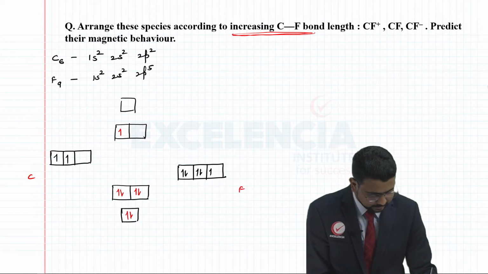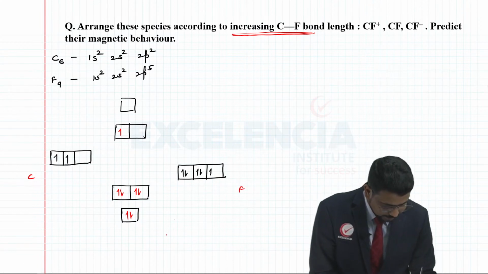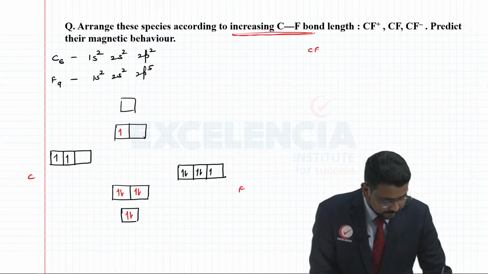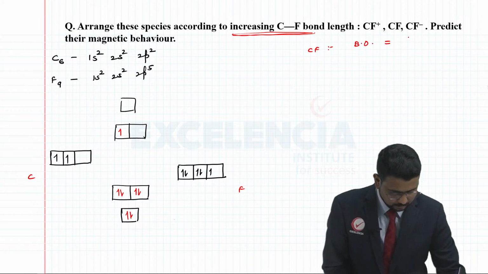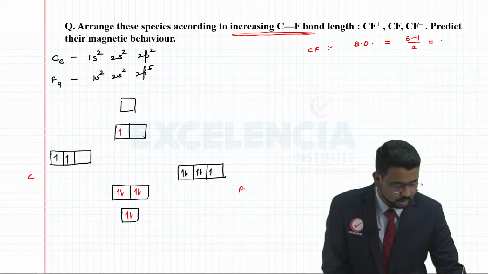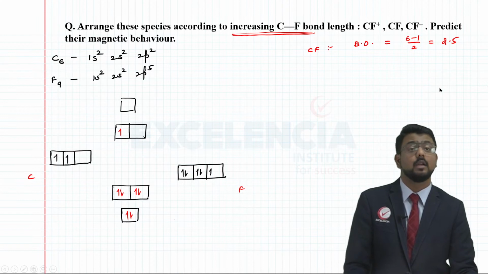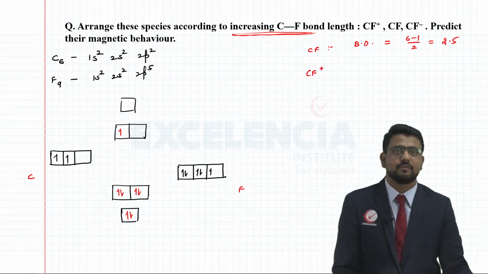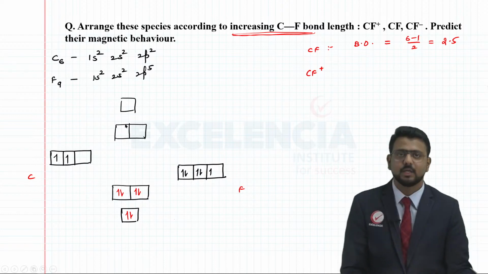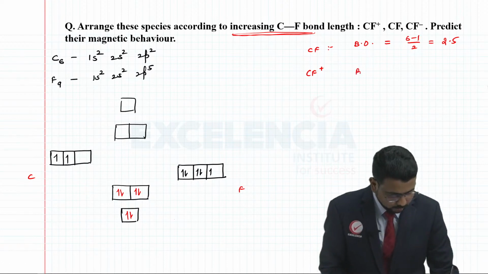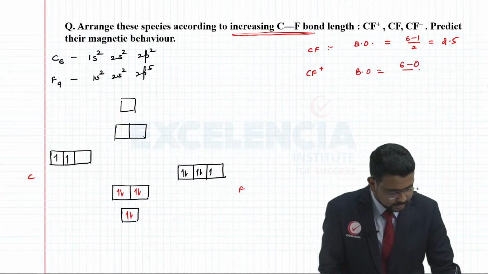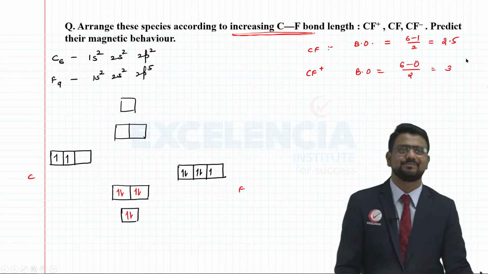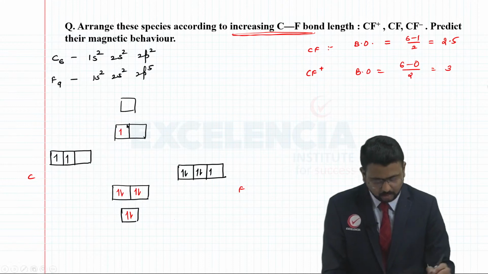Now this is the molecular orbital diagram for the CF molecule. This is C, this is F. This is for CF. So here I can say that for CF, the bond order is equal to 6 minus 1 by 2. So basically, the bond order is 2.5. Okay. Now, if I consider CF plus, right? Just remove this part. If I remove this part, the bond order will become 6 minus 0 by 2, that is nothing but 3.